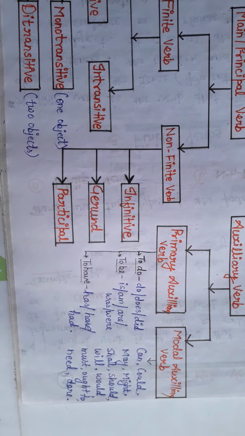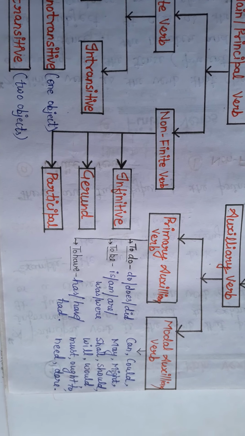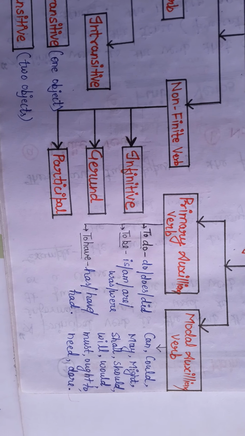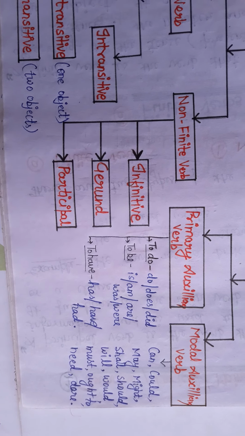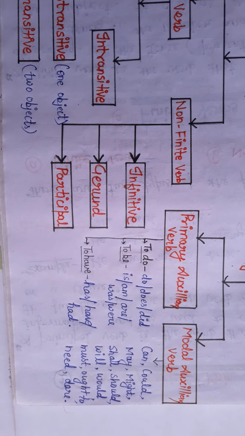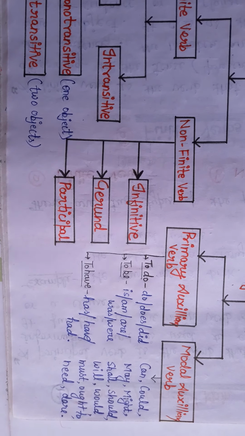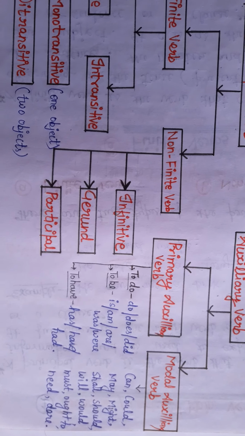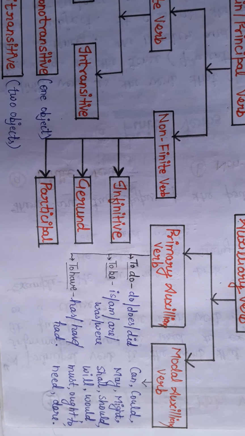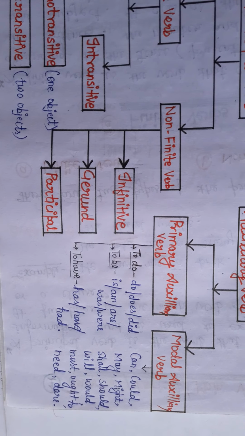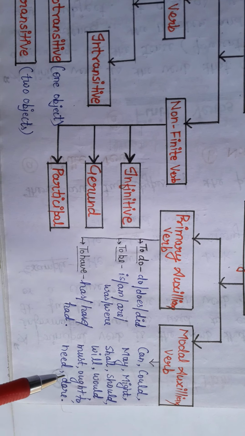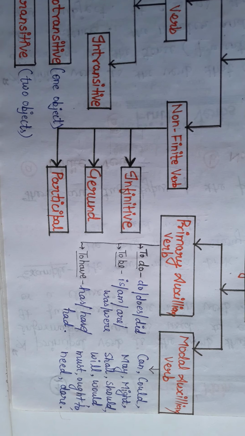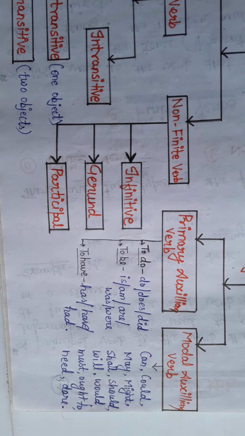So modal auxiliary verbs express the mood of the subject, the mood of a person. It means the person is in a mood of permission. He is giving permission, he is asking permission, he is talking about order, and more like this. So can, could, may, might, shall, should, will, would, must, ought to, need, dare. These are modal auxiliary verbs. They are used according to the mood of the subject.